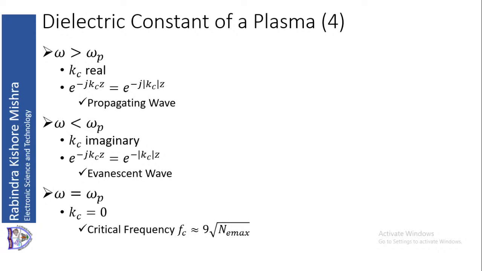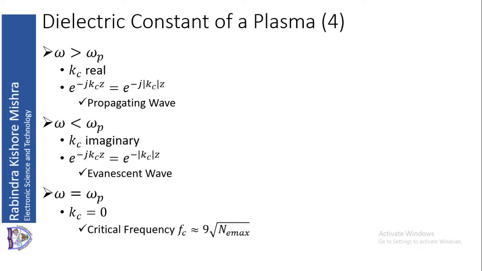Now what does the critical frequency physically signify? It signifies that this is the frequency where the propagation constant is 0, Kc is equal to 0. If we neglect the effect of the Earth's magnetic field on this propagation, this critical frequency will occur at the plasma frequency, so omega c is equal to omega p.